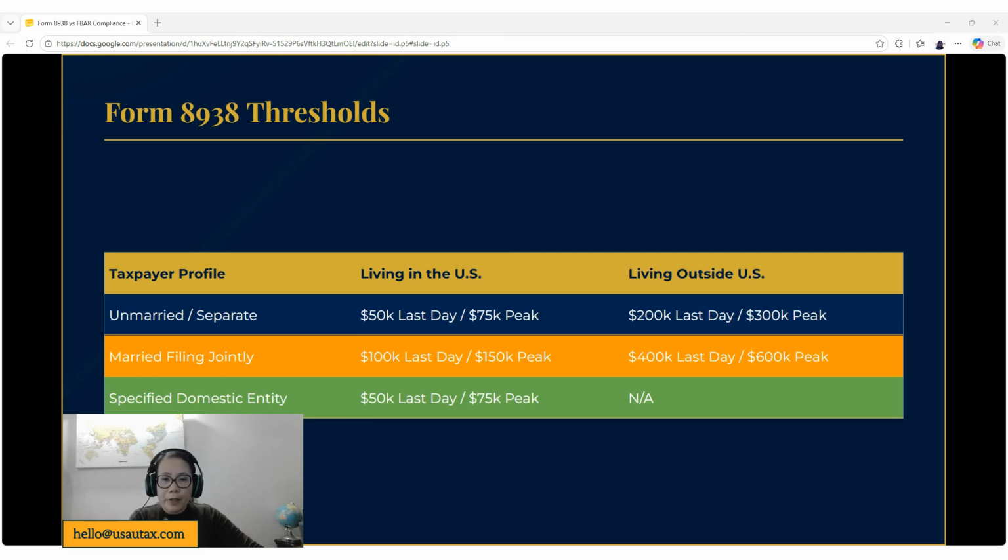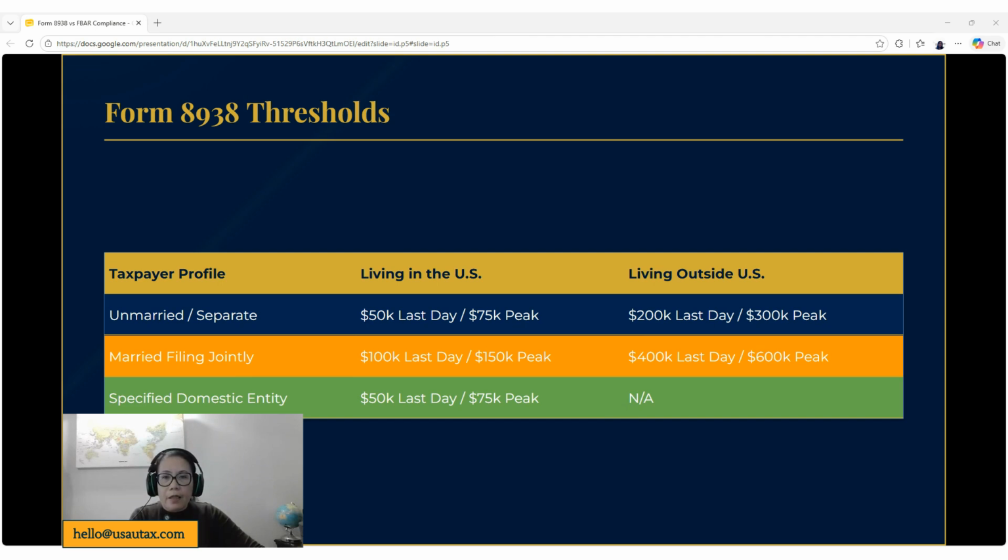For married filing jointly, that doubles to $100,000 for the last day or $150,000 at peak. For a specified domestic entity, it's the same as the unmarried individual, $50,000 for the last day or $75,000 at peak.